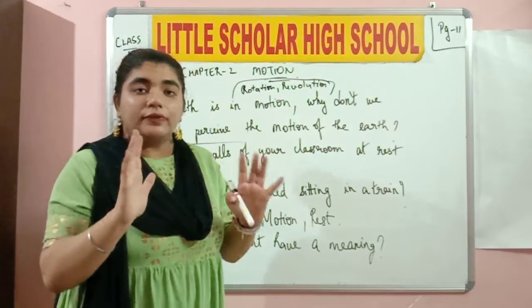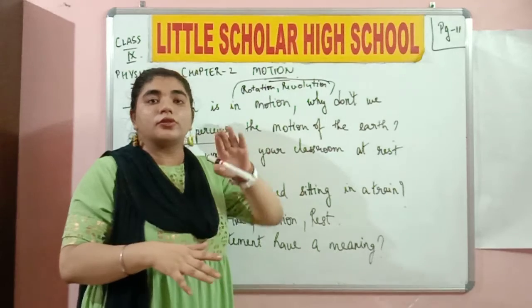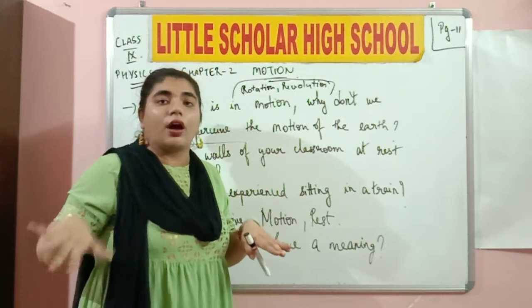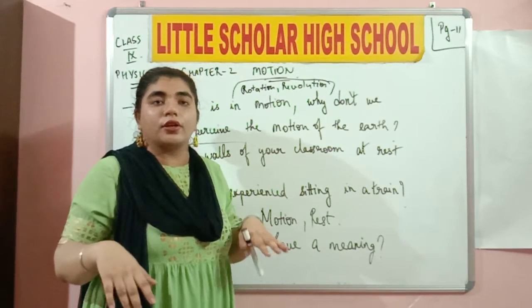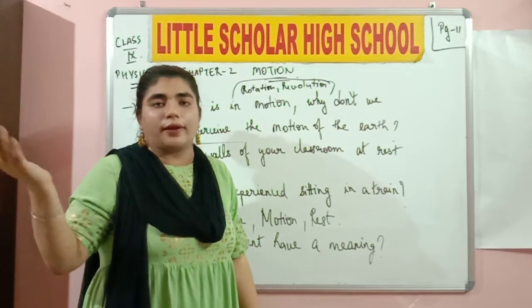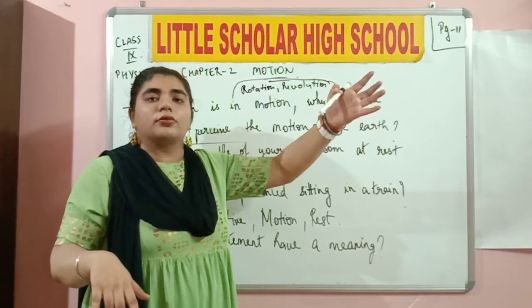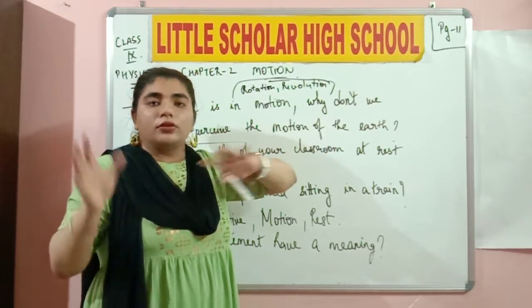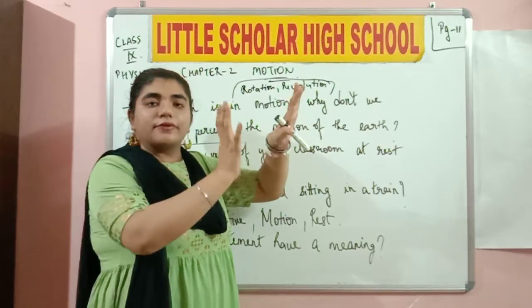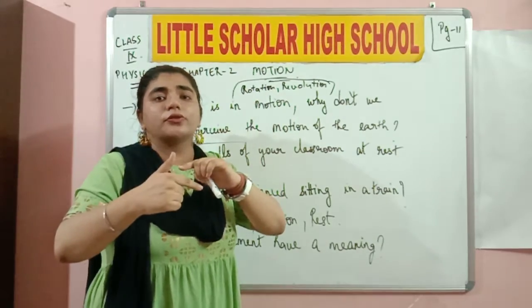Only if the earth is spinning, days and nights are happening. Half of the earth is in daylight while the other half is in dark. This means there is night over there. If there is daytime in New York right now, we will have the night time. If it is daytime in India, it will be night time somewhere in Canada or New York. So half of the earth receives the daylight, the other half doesn't receive. This is all happening because of the movement.